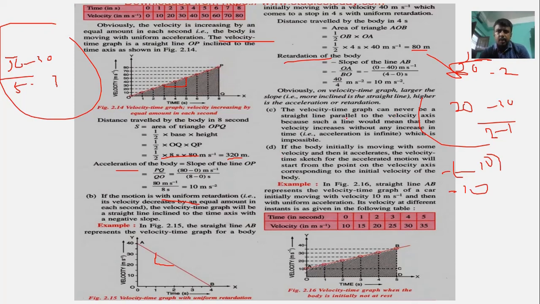A velocity time graph can never be a straight line parallel to the velocity axis. In that case, the time would be constant, but the velocity would keep on increasing, so that is not possible. If the body is initially moving with some velocity and then it accelerates, the velocity time graph for the accelerated motion will start from the point on the velocity axis corresponding to the initial velocity.